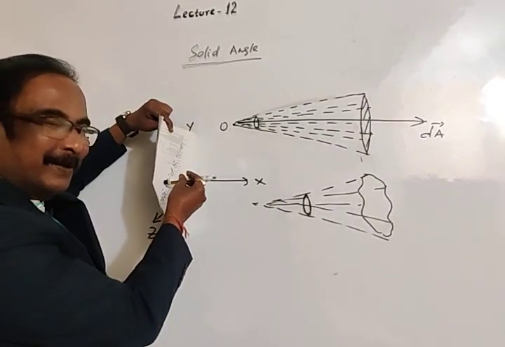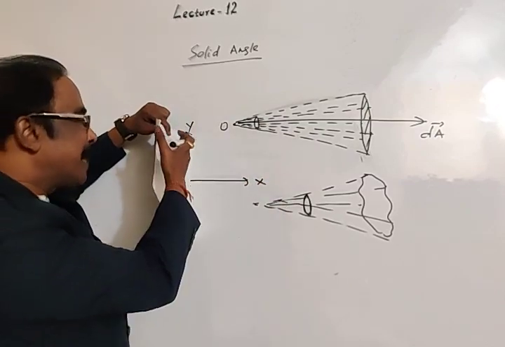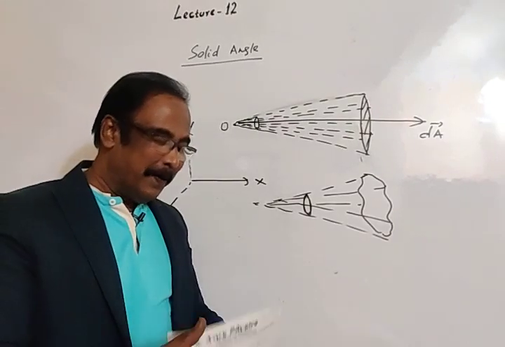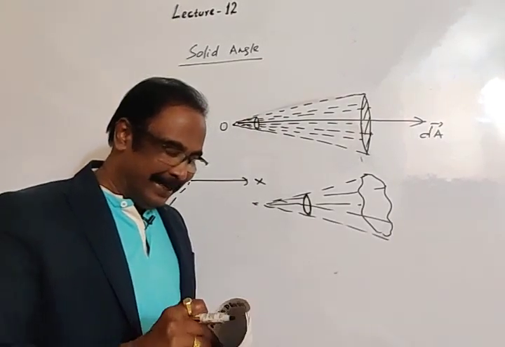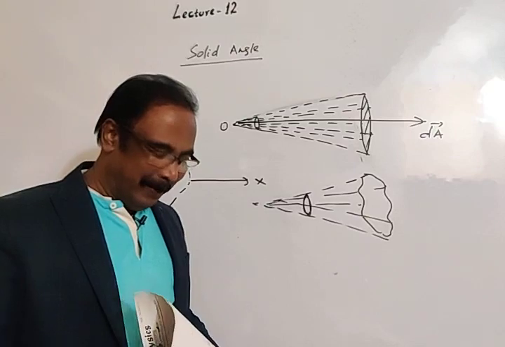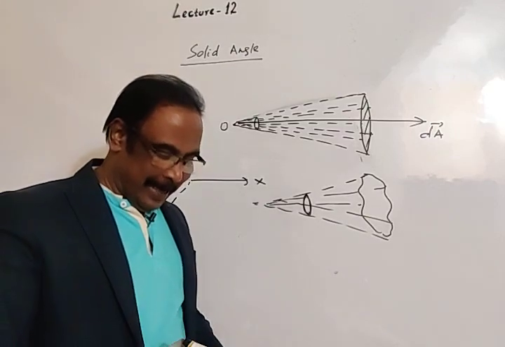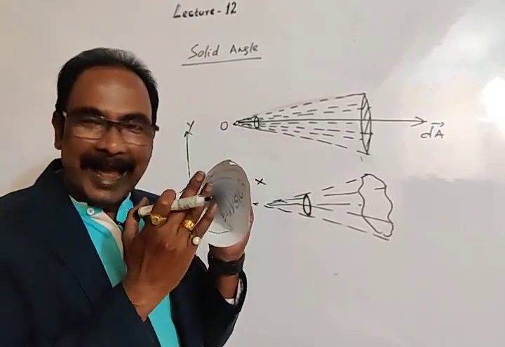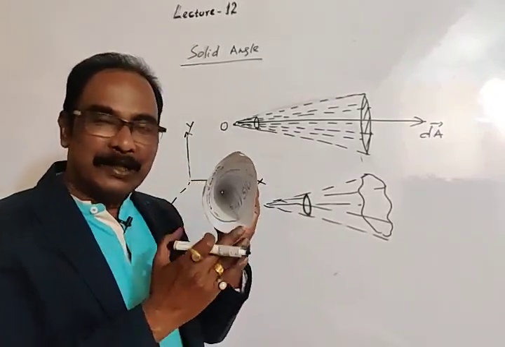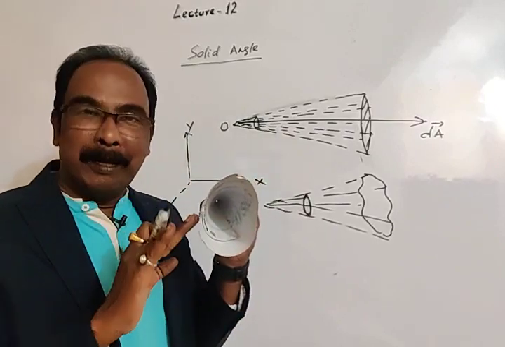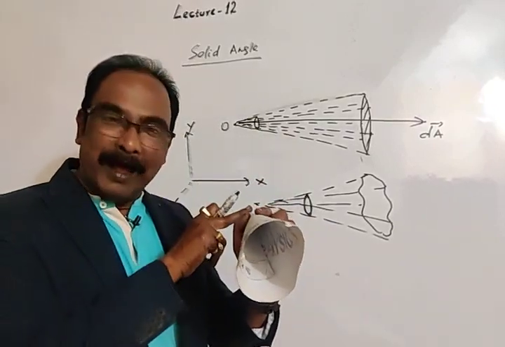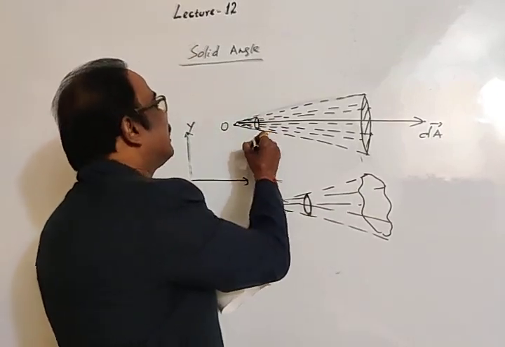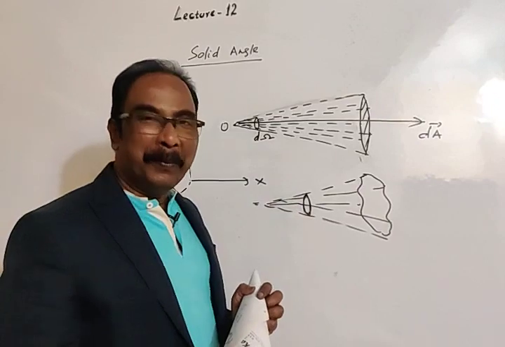Area vector will be directed along x-axis if the plane of area is on the yz plane. Now, we consider a conical body. This is the vertex of the cone, and this is the area. As we have assumed, this is a circular area. Then the angle subtended at this vertex due to this surface area is the solid angle. This angle we may take as d omega.